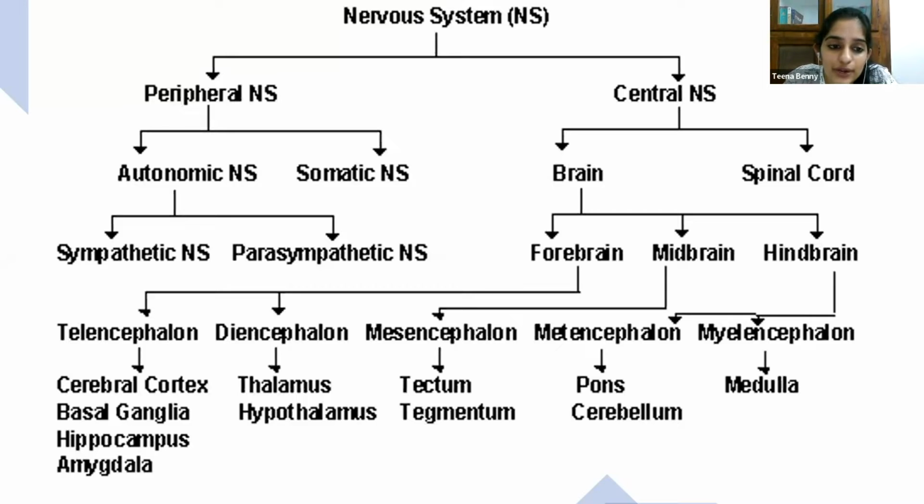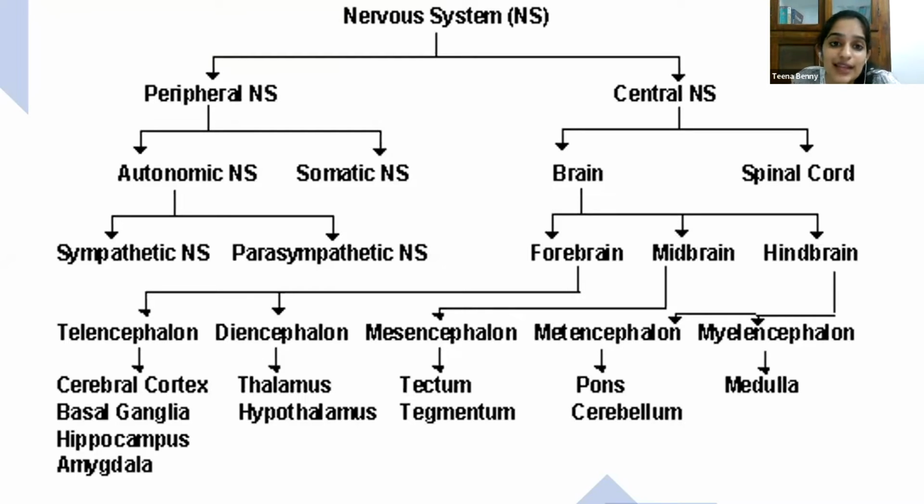So under the forebrain, you have the telencephalon and diencephalon. Under the midbrain, you have the mesencephalon. Under the hindbrain, you have the metencephalon and myelencephalon. Under the telencephalon, you have the cerebral cortex, basal ganglia, hippocampus, and amygdala. Now, these are not the only structures that come under the telencephalon. Don't think like that. There are other structures, but we'll be focusing on the basic or the most important structures. So the telencephalon consists of the cerebral cortex, basal ganglia, hippocampus, and amygdala.